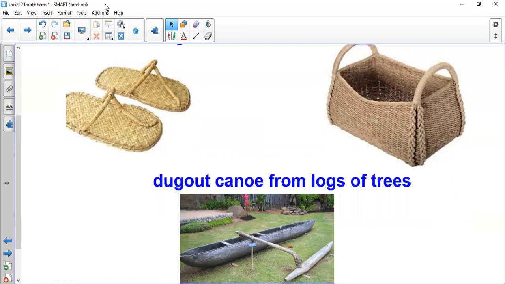Okay, I wish that you understood the difference between the Delaware, the Navajo, the Osage, and the Shasta. You have to remember: where did they live? What are the names of their homes in winter and summer? What did they eat? How did they travel? And what did they make their clothes from? And the last thing that we discussed is that they used everything from nature to make what they wanted.